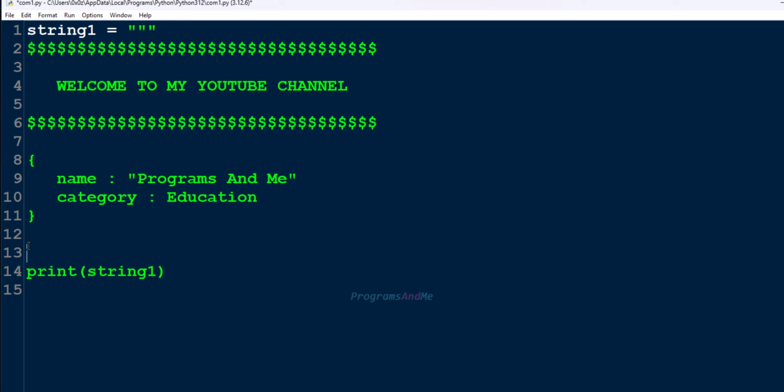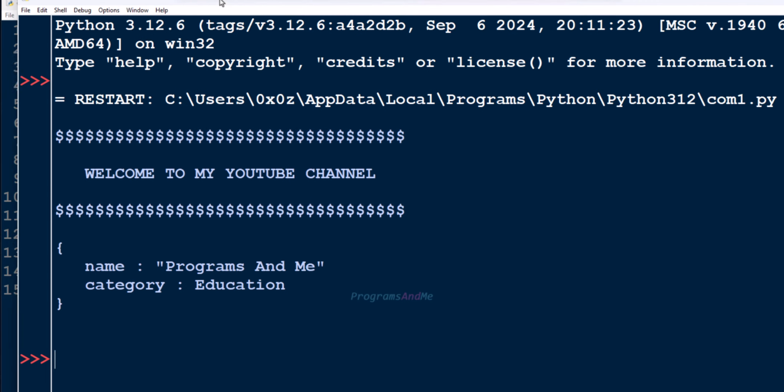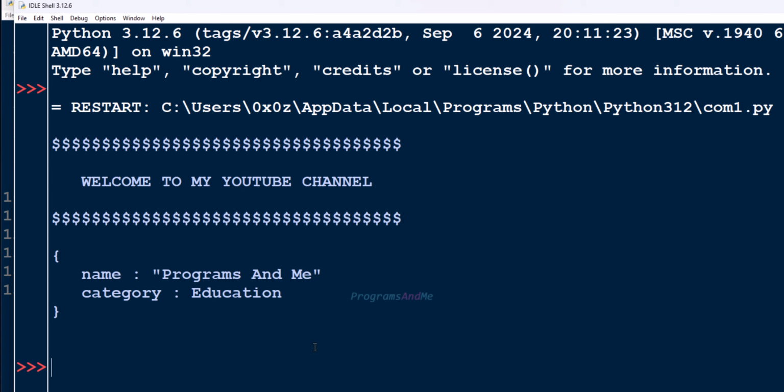in triple quotes. Now I want to print this string as it is to the screen. It will store this string in this variable. Next, when we print that using print function, and here you can see the output. Triple quotes can be used to preserve formatting in strings.